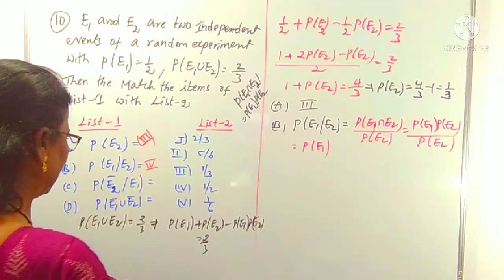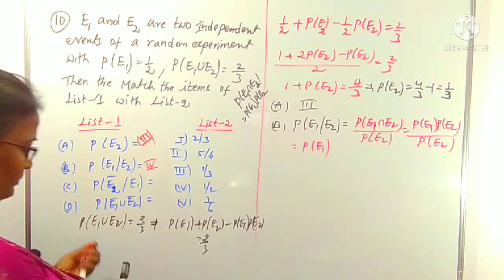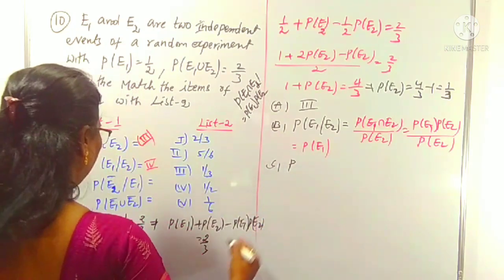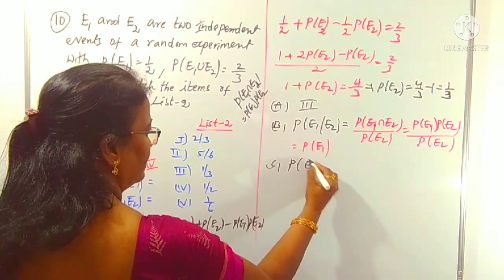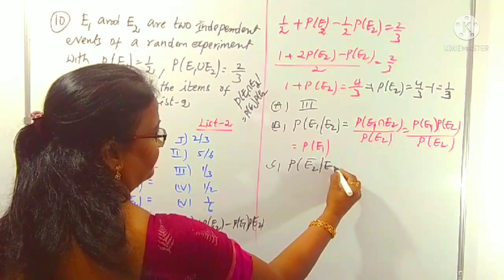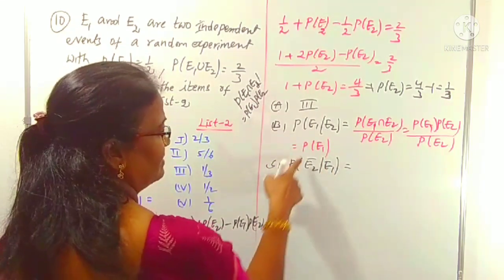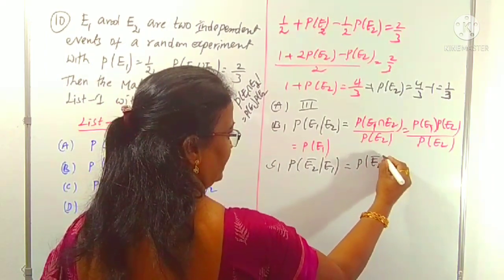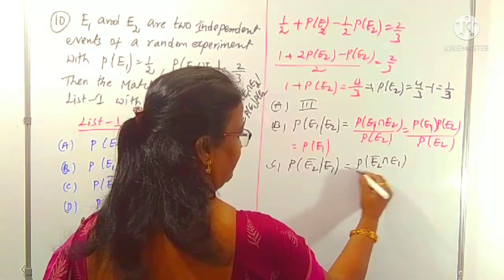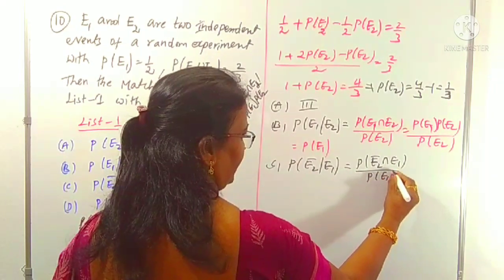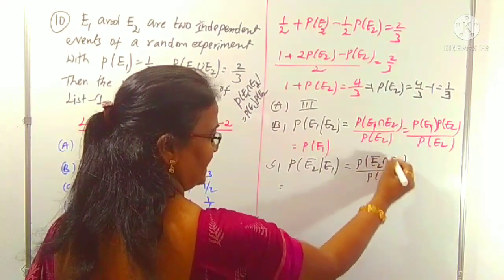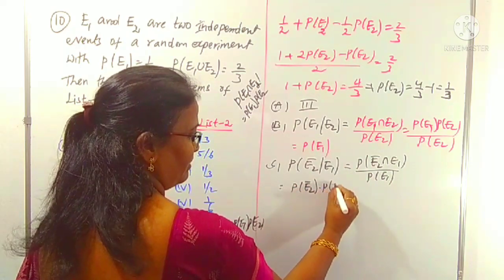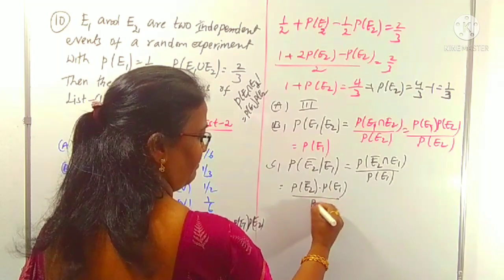Right, now we can come to C. What is C? P of E2 bar given E1. Same concept you can use, but here E2 bar is there: P of E2 bar intersection E1 by P of E1. Again, independent events means you can take the product: P of E2 bar into P of E1 by P of E1.